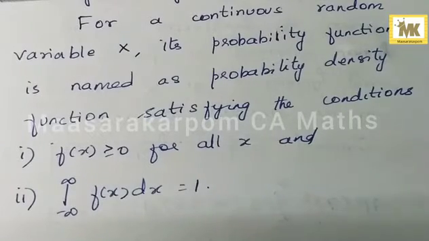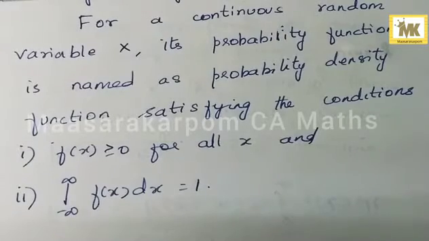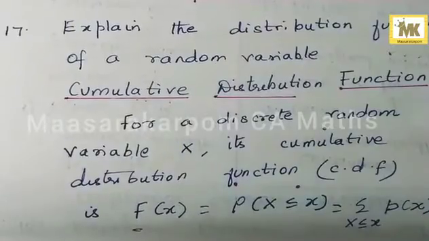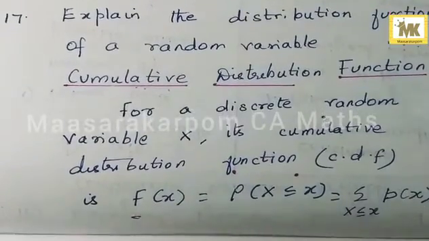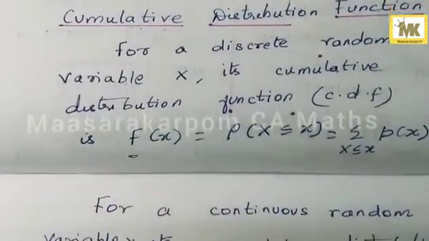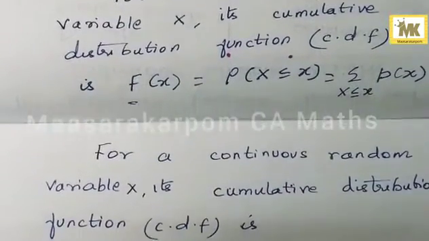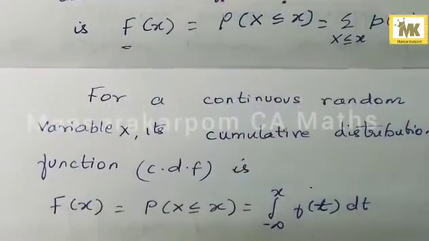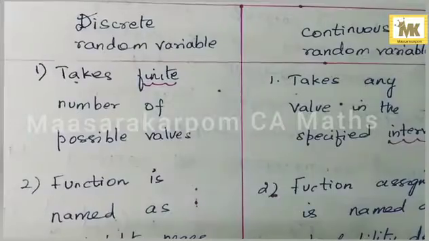Next, they may ask probability distribution function. It is nothing but cumulative distribution function. That is question number 17 for discrete and continuous. So in the 18th question you will have 3 parts: probability mass function, density function and distribution function.